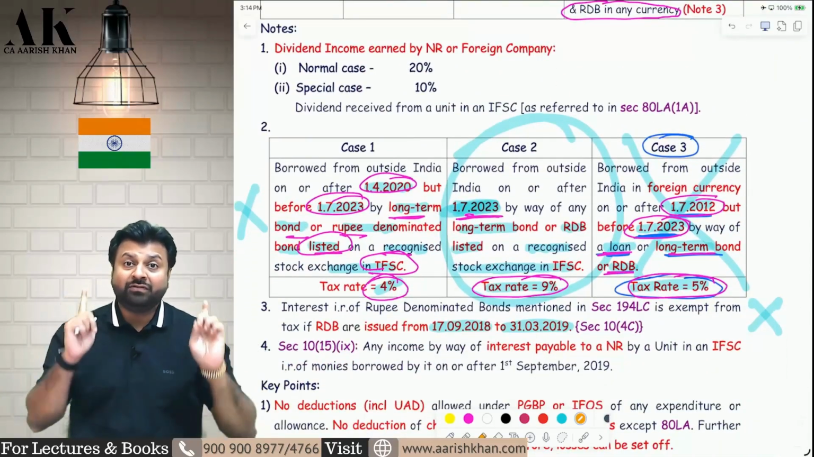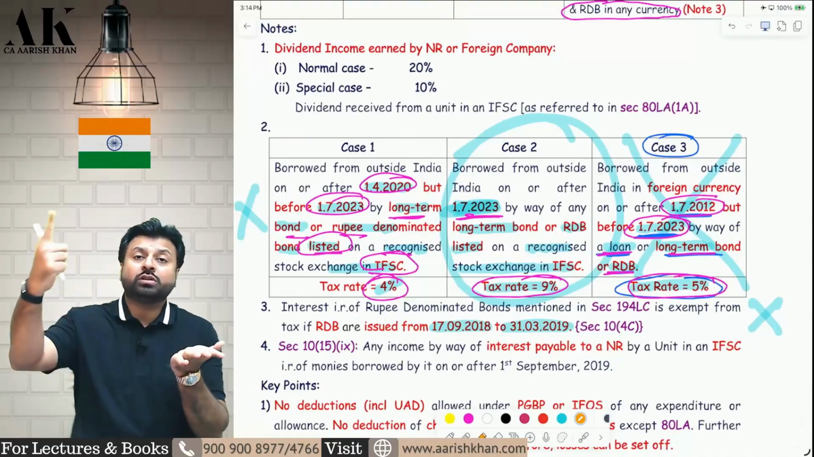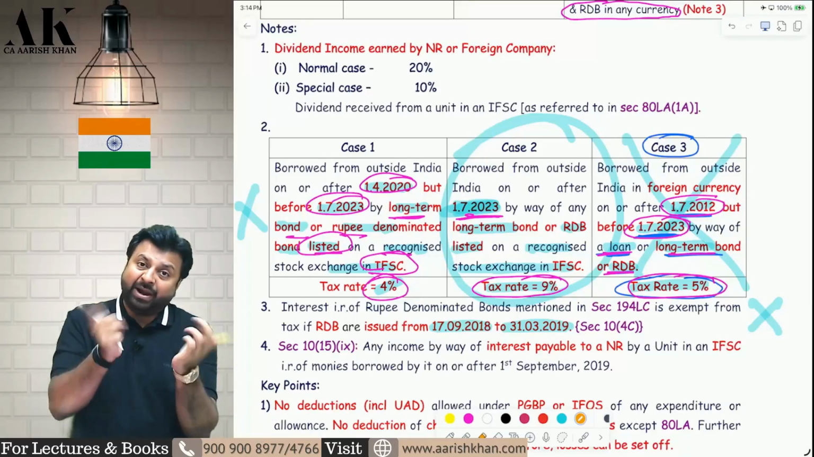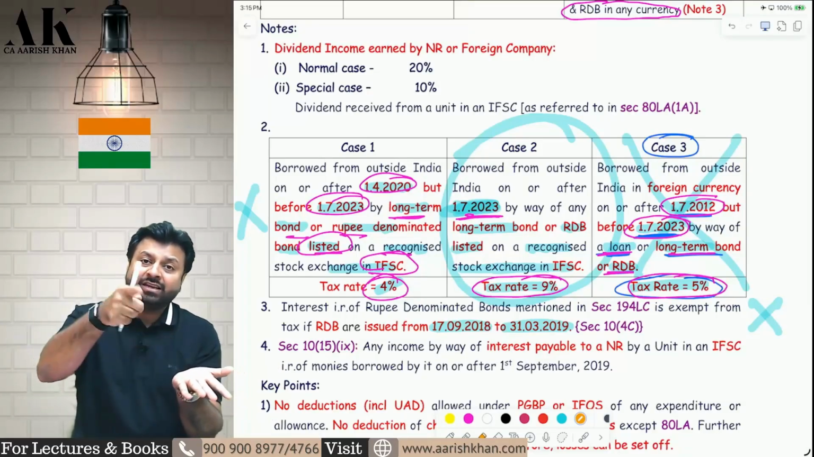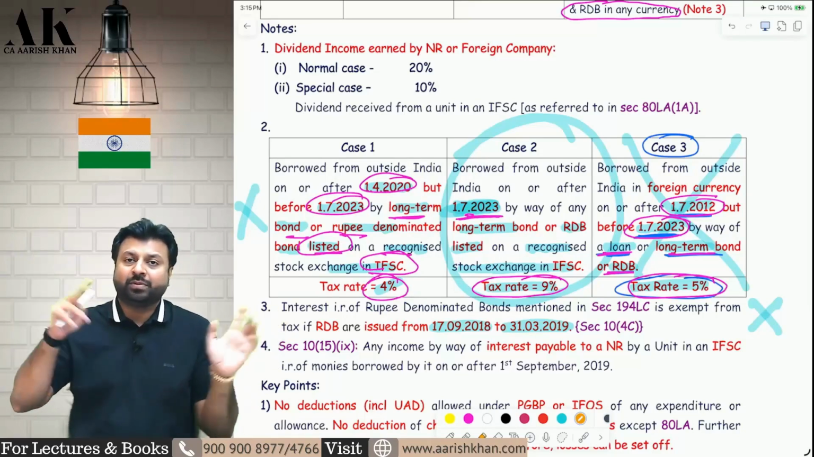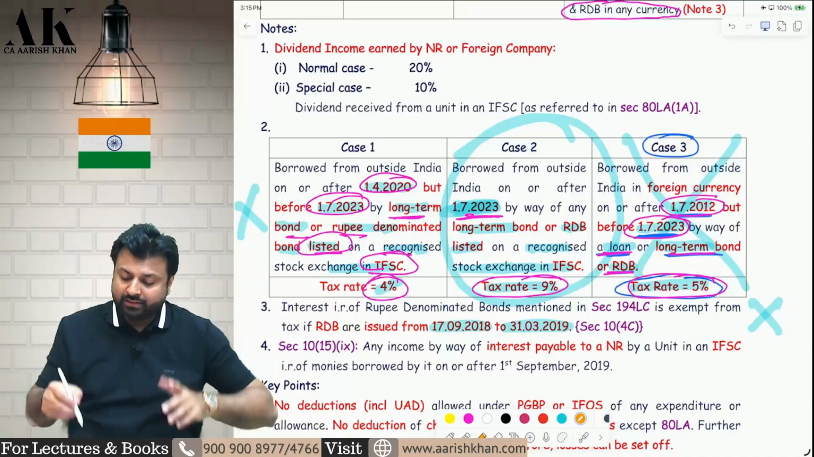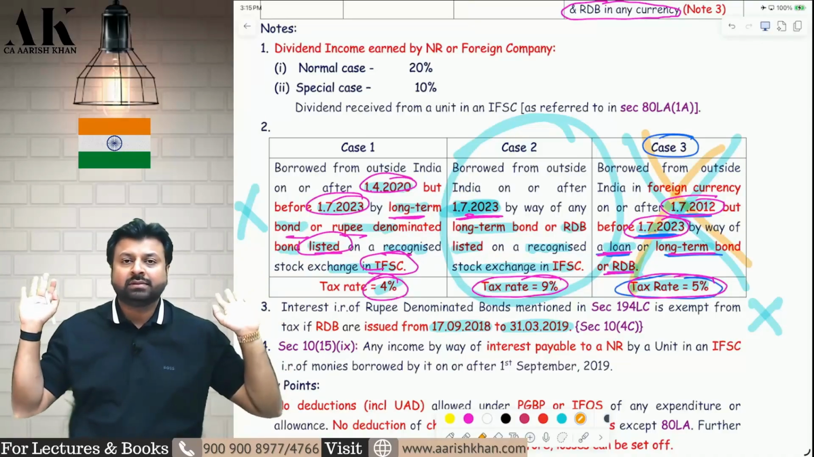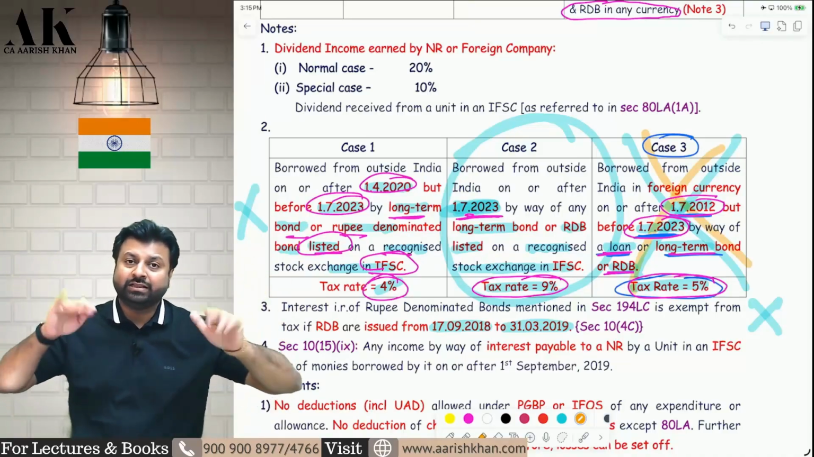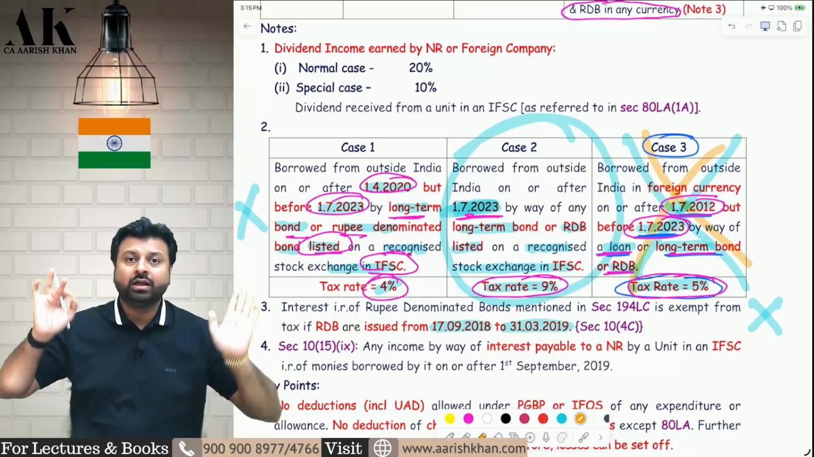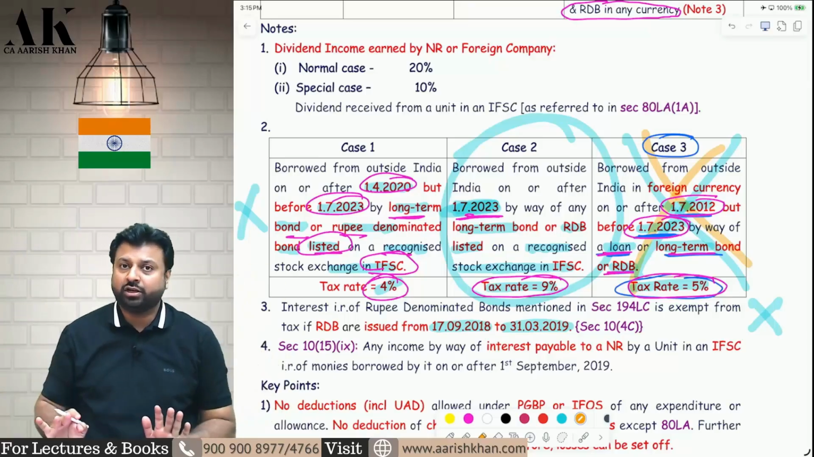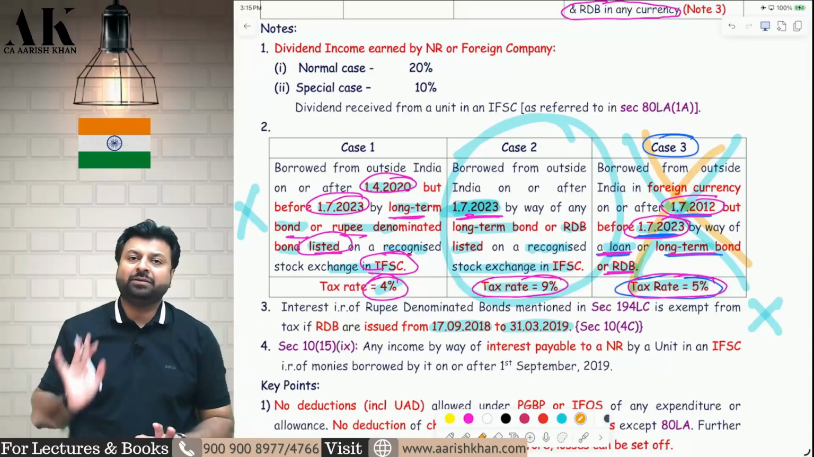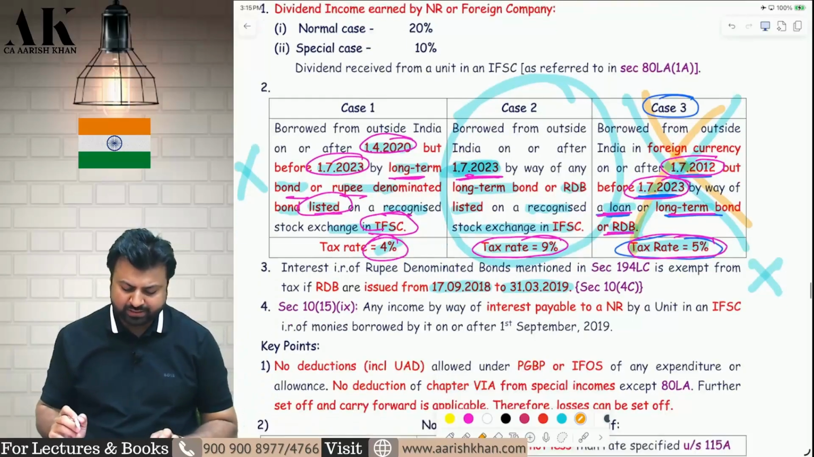Again, I am saying when 5%, 2012 to 2023, it is 5%. But after 2020 to 23, if it is in IFSC, two instruments, then 4%. After 2023, this 5% section is gone. If you borrow after 2023, this 5% section is gone. If you have borrowed earlier before 2023, yes, this 5% section can still continue. So after 2023, only 9% is possible now. Okay, I hope it is clear to all of you.